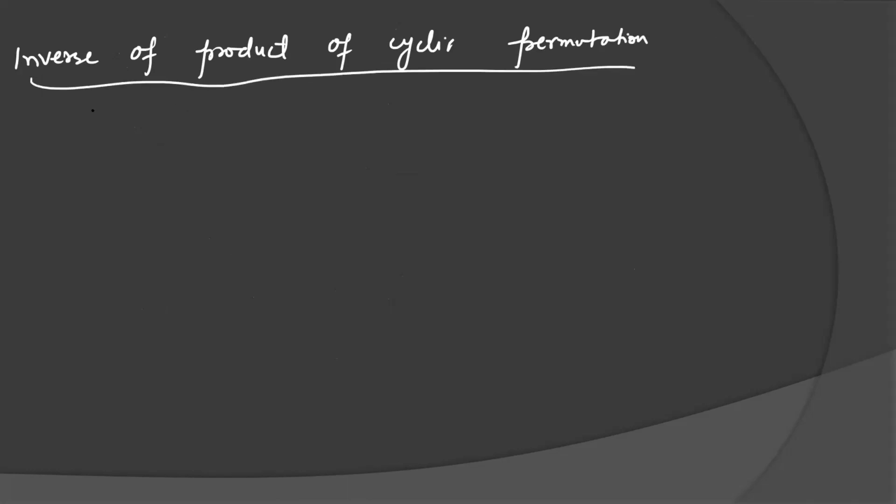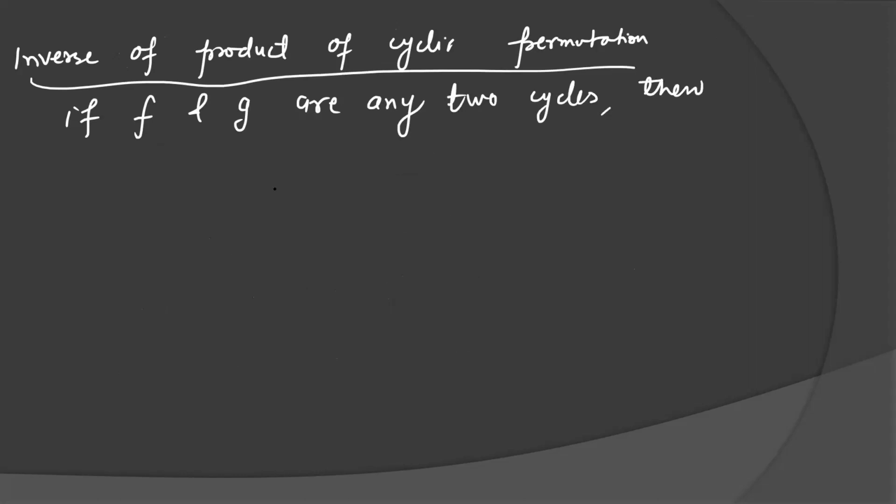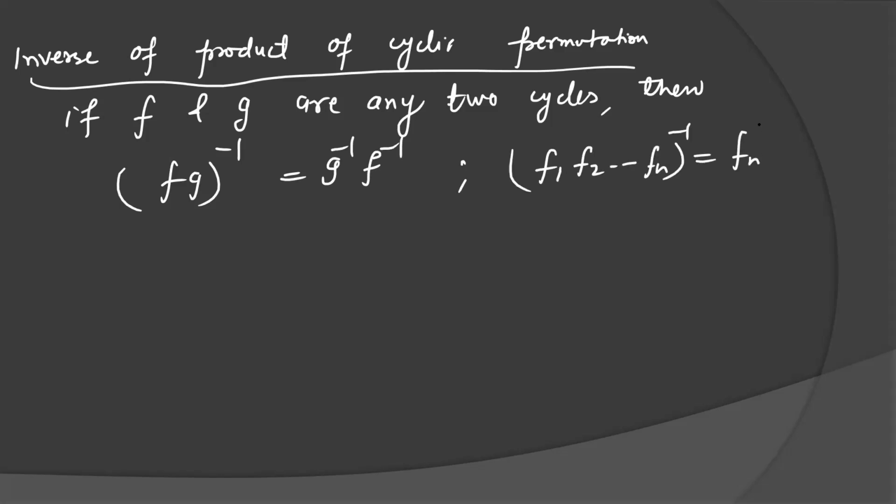Inverse of a product of cyclic permutations. This is again a good topic. If F and G are any two cycles, then (FG) inverse is equal to G inverse F inverse. If you generalize this result for n permutations, (F1 F2 ... Fn) inverse will be equal to Fn inverse, Fn minus 1 inverse, up to F2 inverse, F1 inverse.